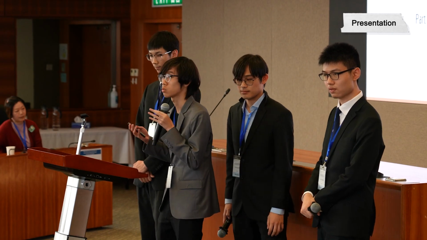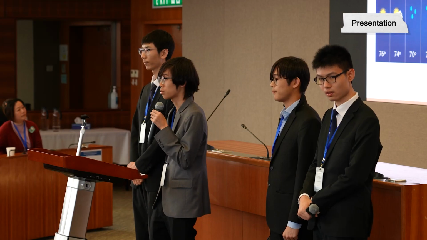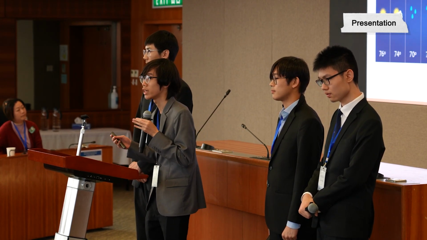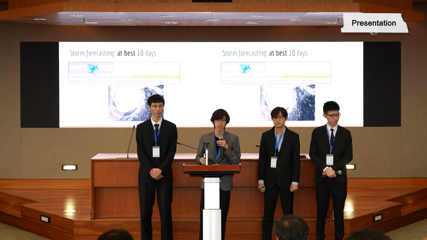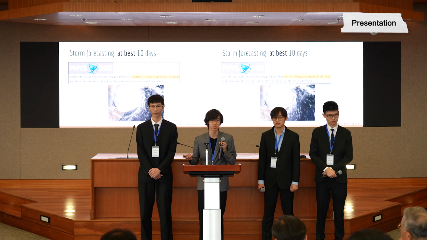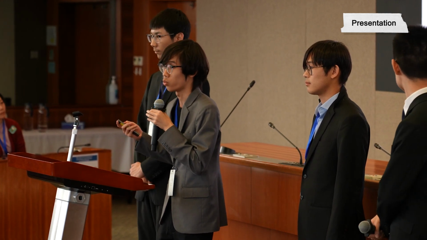In this part, we will explore current technology to predict natural disasters. Normal weather forecasts can be predicted decently at most 7 days with around 80 to 90% accuracy. This forecasting can be predicted at best 10 days, but it's still pretty decent accuracy. So efficiency is going to be nearly the same as the weather forecast.